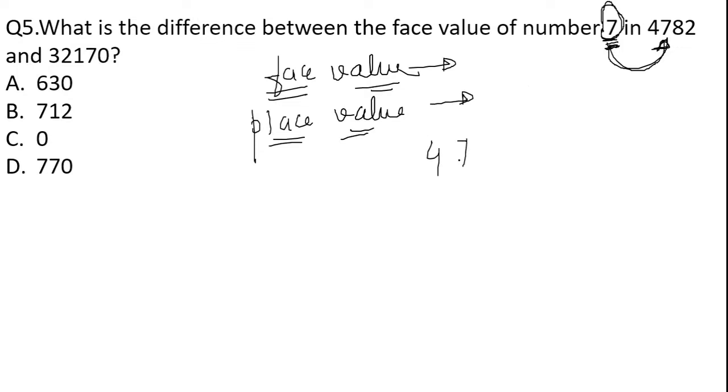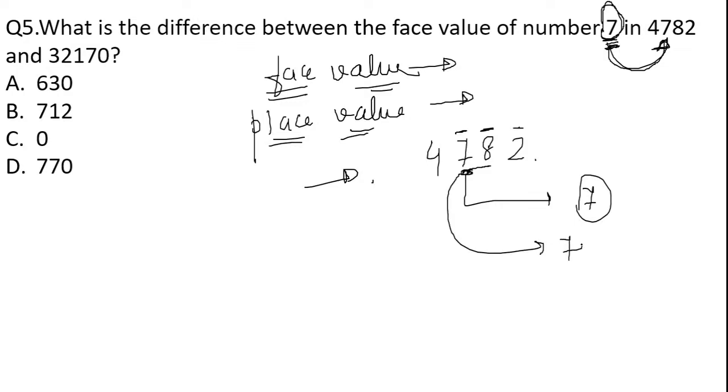If you look at the number 4782, the face value of 7 is 7 again. The place value of 7 is, it is placed at the hundreds place, that is, this is the units place, this is the tens place, this is the hundreds place. So the place value for 7 is 700.